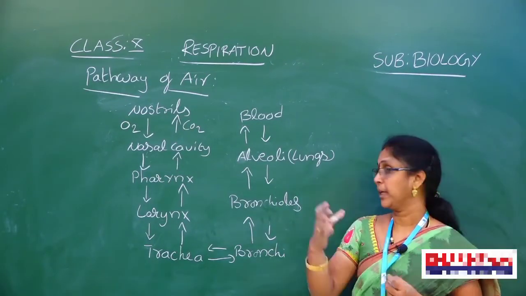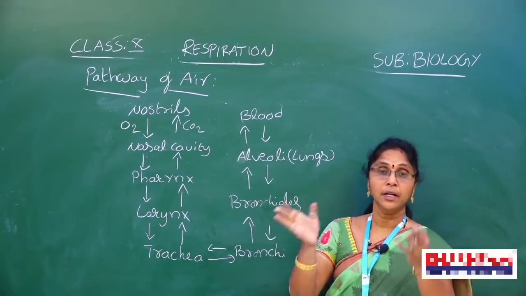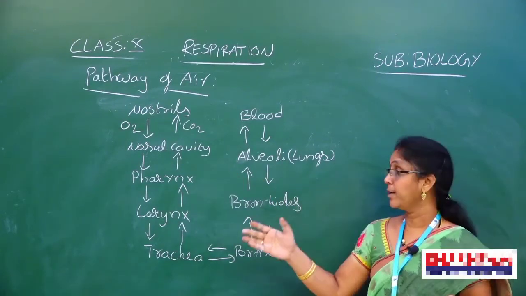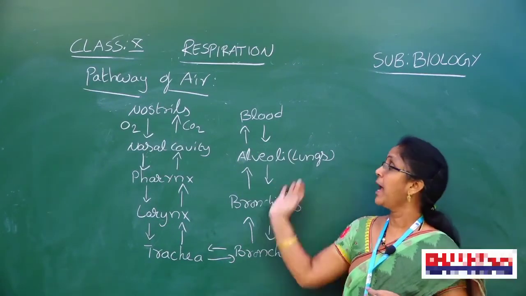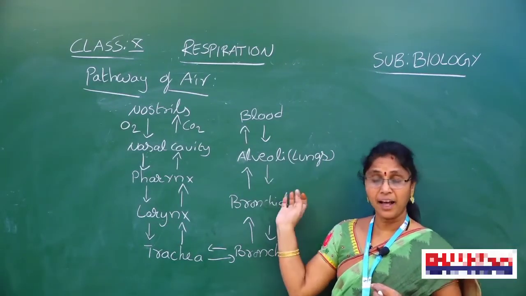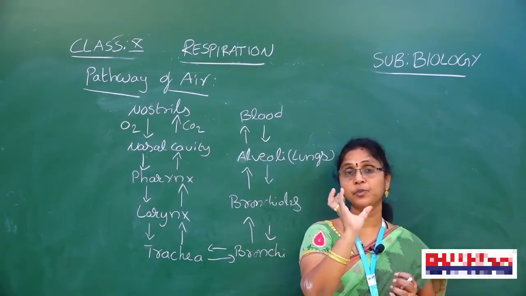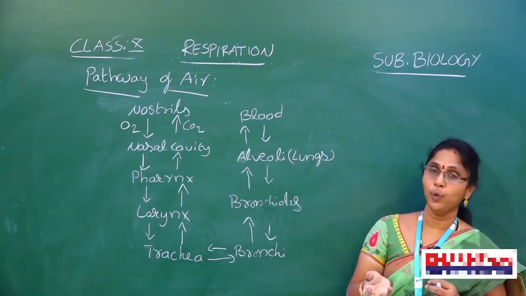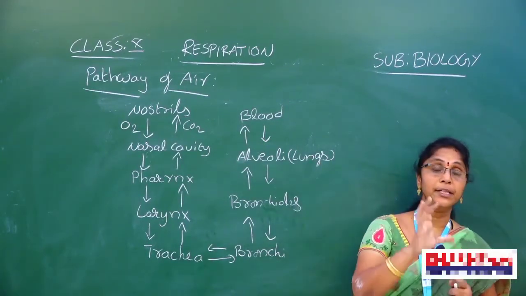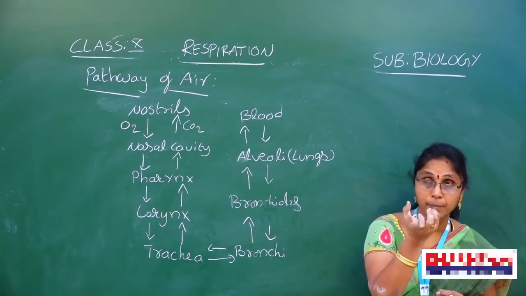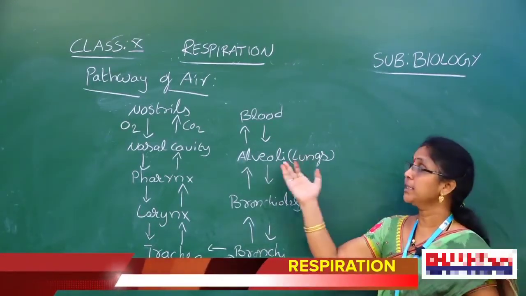The trachea opens into the bronchi. The bronchi divide into the right and left bronchi, which divide further into bronchioles. The branches, the right and left bronchi, end in the lungs. In the lungs, the bronchioles end in bunch-of-grapes-like structures, which are nothing but alveoli. These numerous alveoli have a single layer of cells. The functional unit of the lungs is the alveoli.